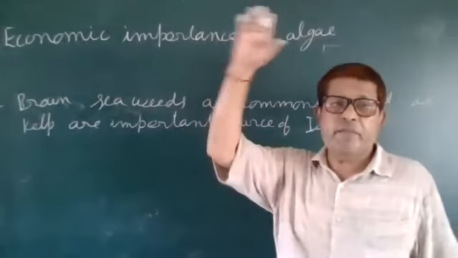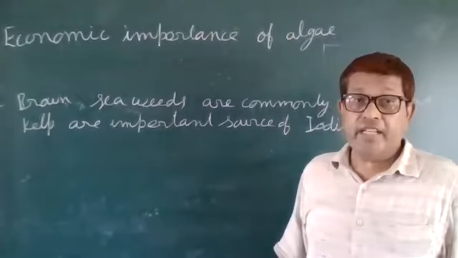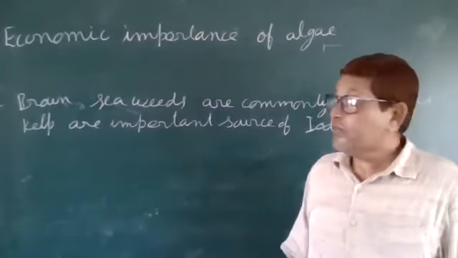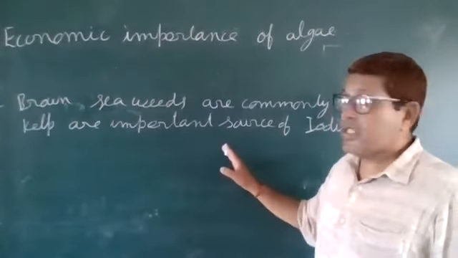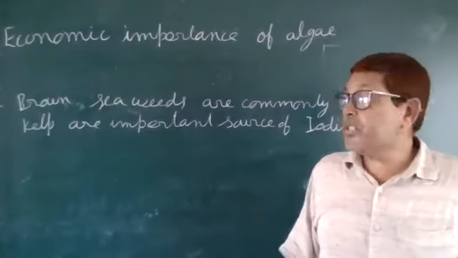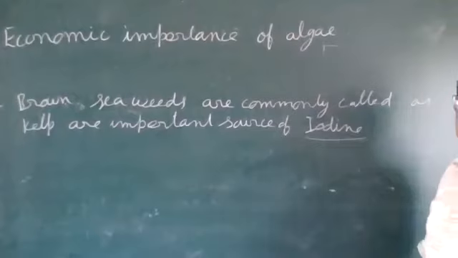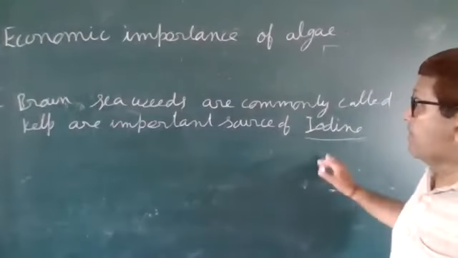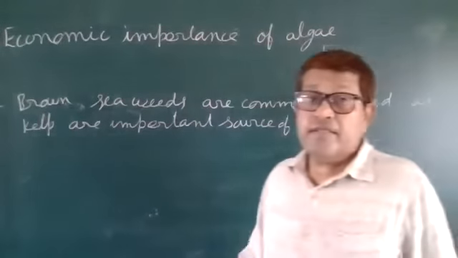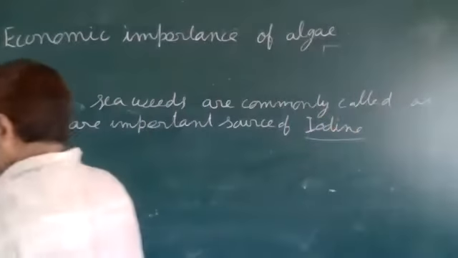Its size is very big, more than the height of these plants. These are called sea kelp and are used as a source of iodine. Iodine is obtained from these seaweeds. And also potassium.